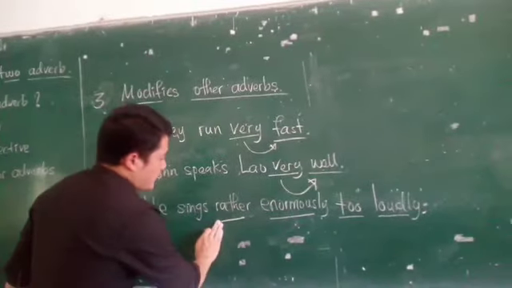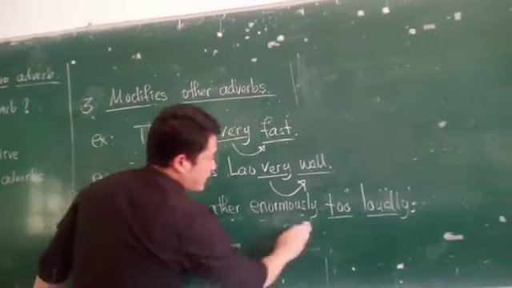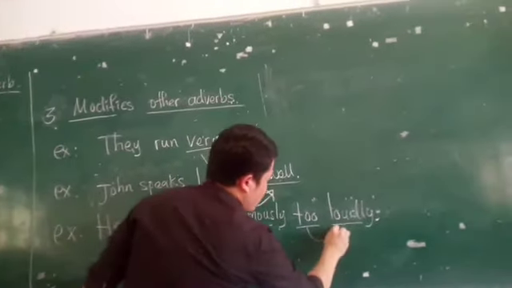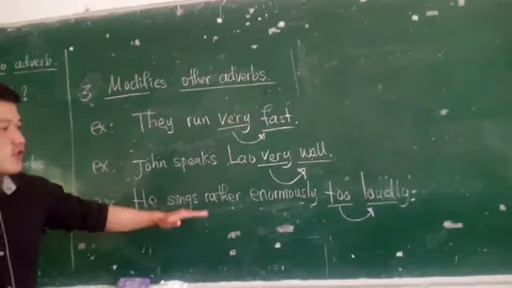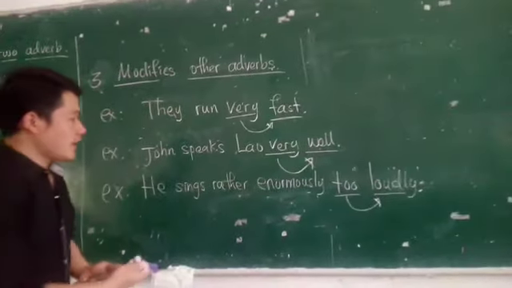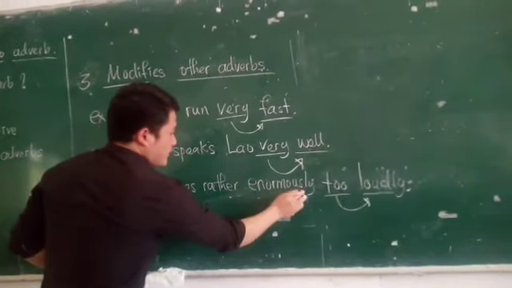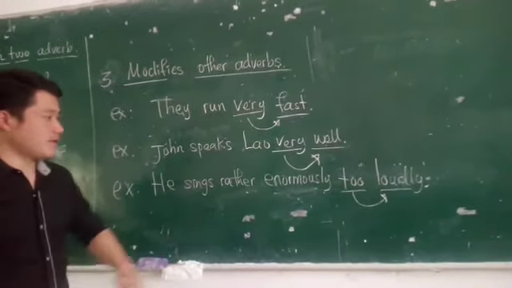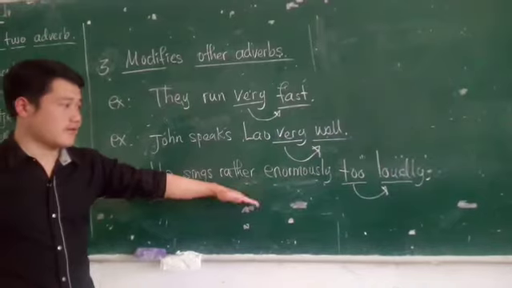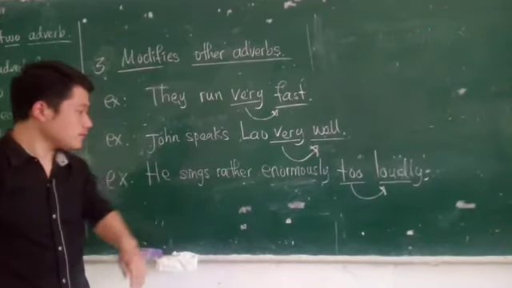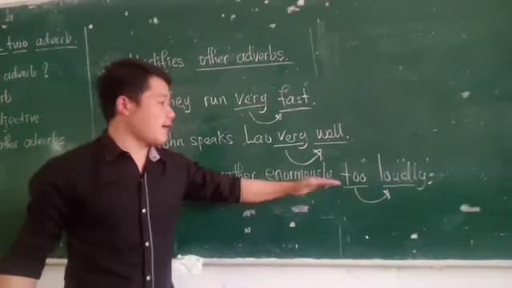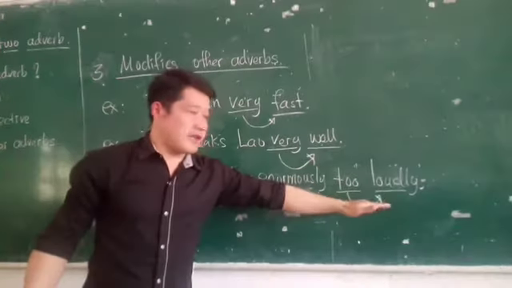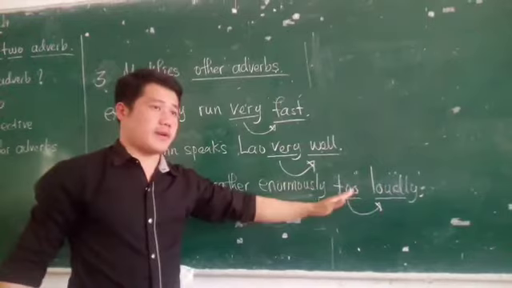So here we emphasize the too and loudly. So he sings too loudly. So this means very loud. So in this sentence, too is an adverb. Loudly is also an adverb, but the adverb describes an adverb.